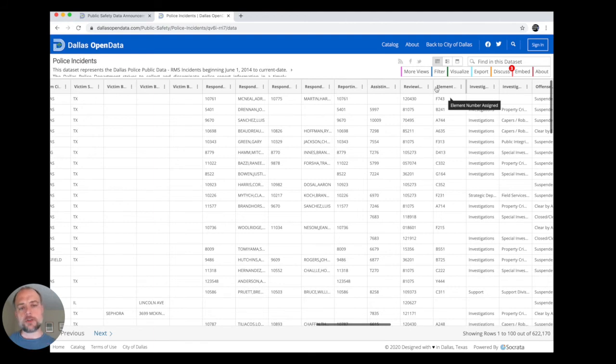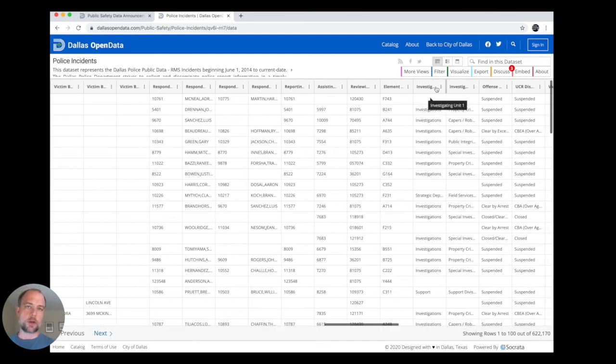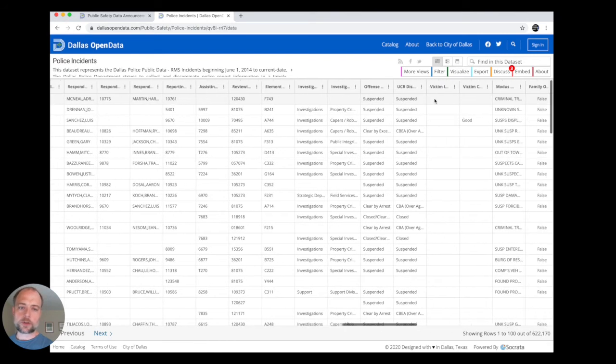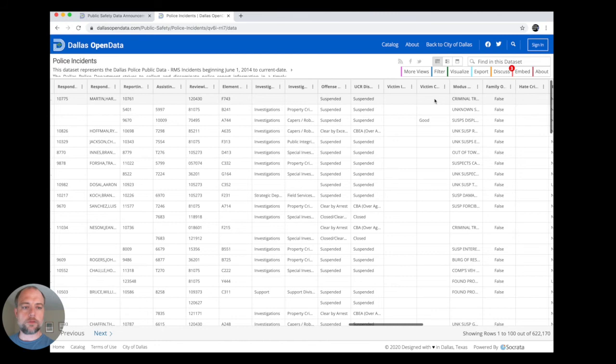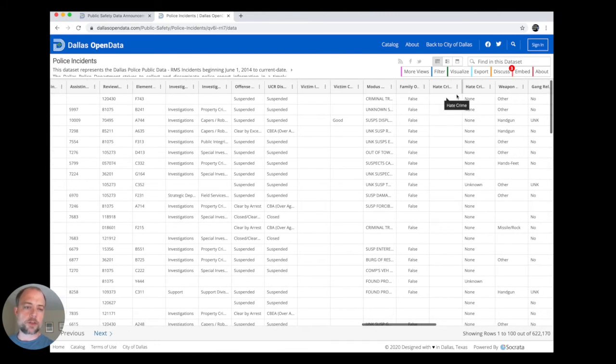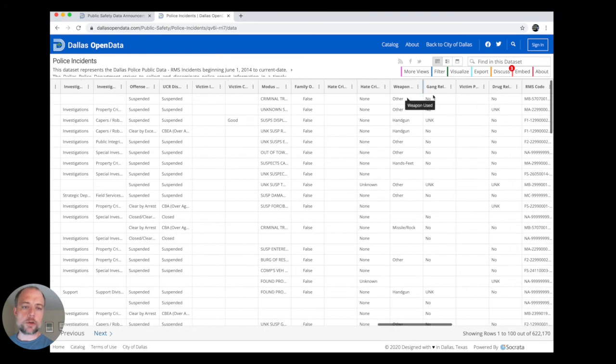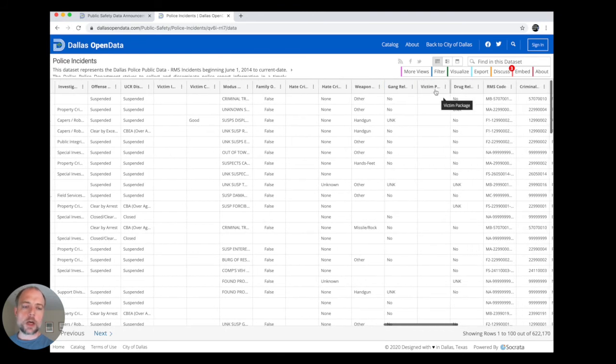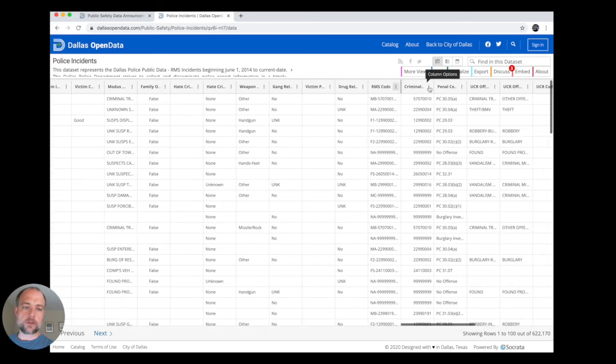There's an element unit. So officers are assigned to an element. This may have one or two officers in it. And this becomes interesting because, as we'll see in a different data set, the active calls, only the element is reported. But with the historicals, you could identify which are the likely officers responding to it. And there's some more things about the offense itself, what it was. Was it a family offense, a hate crime? Was there a weapon involved? Was it gang related? And other things about it.